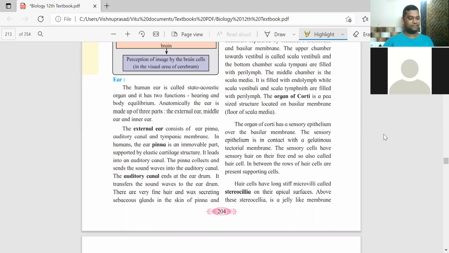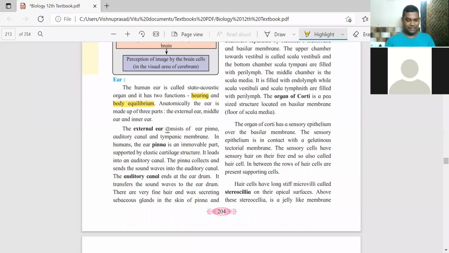What is the function of the ears? There are two functions of the ears. Hello, Supriya, are you there? I am there. No, I was not able to hear you. Two functions of the ears. What are they? One is hearing, and the other one is body equilibrium.